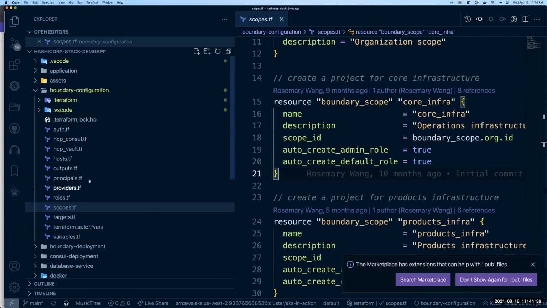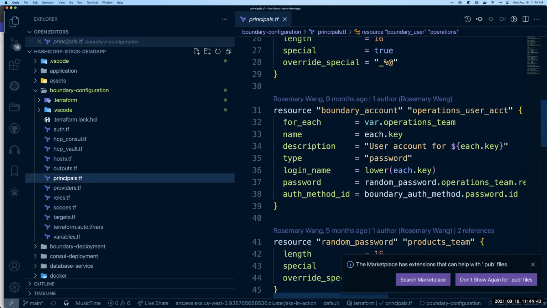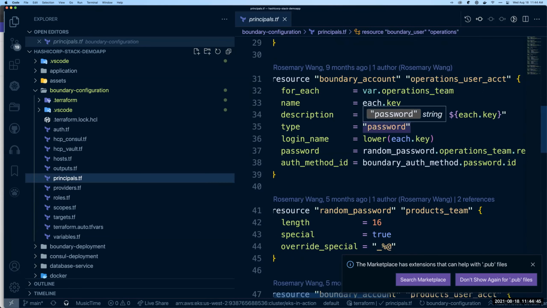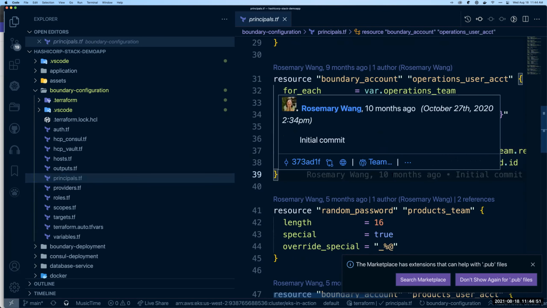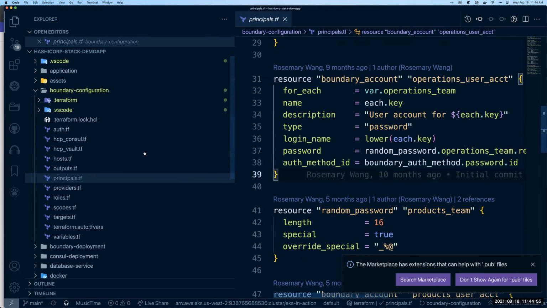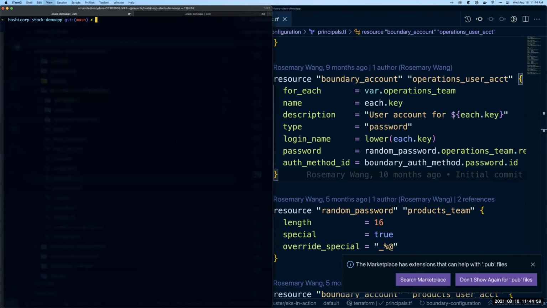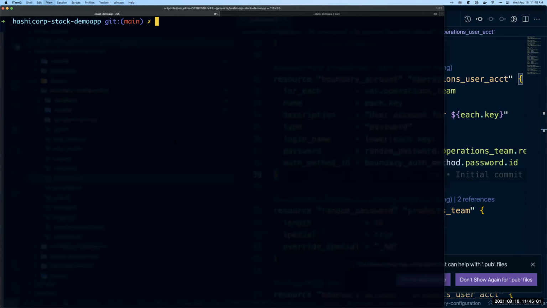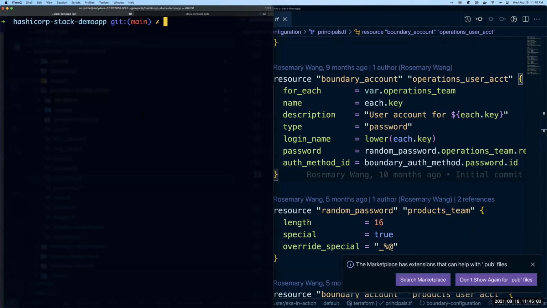So here we can see that we're going to be generating random passwords for each of these different groups of users. And then we can actually use the Terraform output raw command and get that out of Terraform Cloud in that state. So I'm going to go ahead here and also bump up. And this does work with an SSO provider if one wanted to, just for the purpose of this demo, it's using username, password credentials.